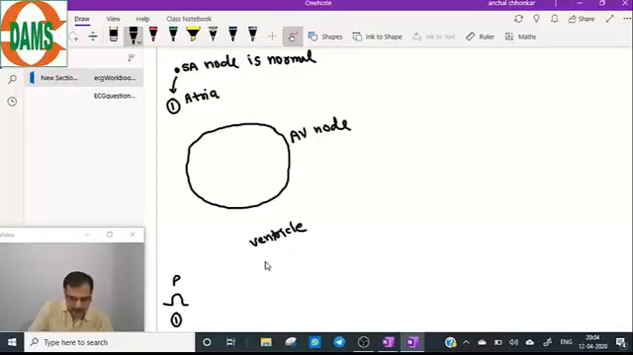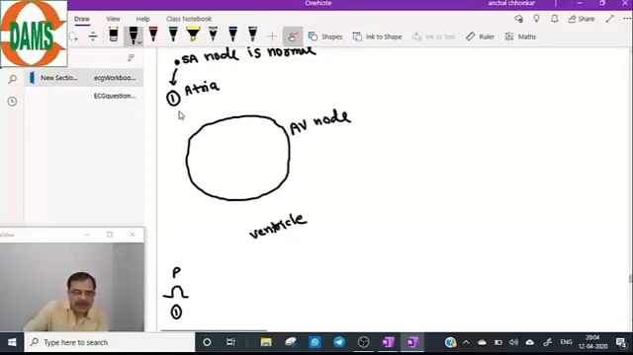If SA node is normal, why is it being studied under bradyarrhythmia? Because the cause of slow heart rate can be AV node also. Even if SA node is normal, because of AV node block, heart rate can also slow down. So look at the diagram from the SA node. The impulse goes to the atria, depolarizes, and we will get a P wave. Atrial depolarization is P wave.